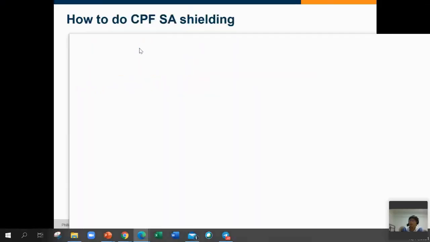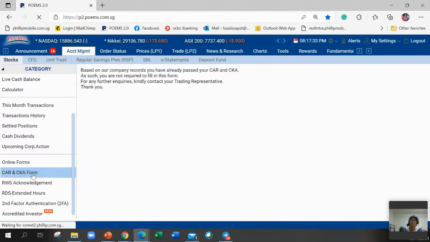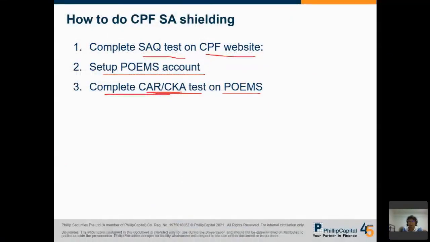You go to POEMS, log into POEMS, account management, CKA form. Just complete the questionnaire. They will ask you to make sure they understand about investment in unit trusts and ETFs. If you never passed this, then you need to do an e-learning test on the SGX website, then you can pass. Just follow the screen, the step-by-step guide, and you can complete the CKA form. This will take some time. If you never complete all this, you cannot invest your SA money. So that's step 3.